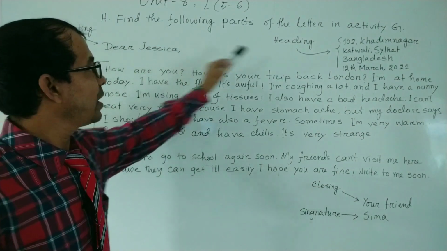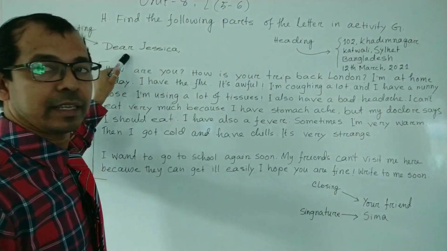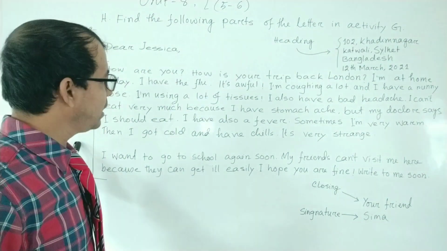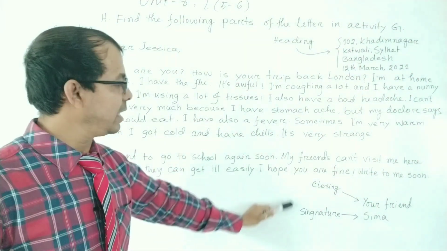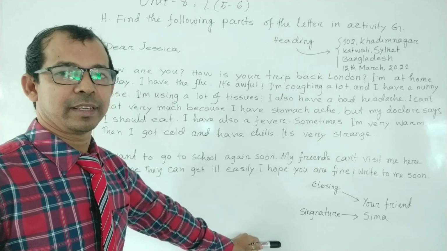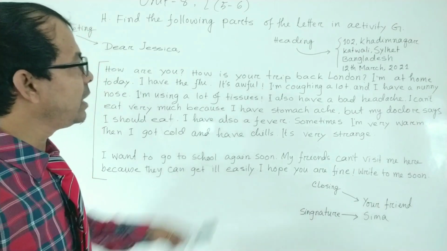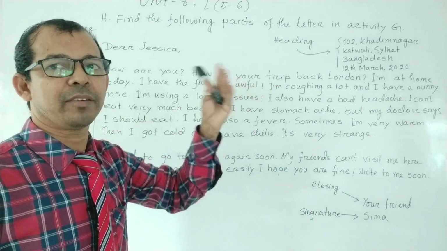This is heading, and this is salutation. Okay, my dear student, this is body, this is subscription or closing, this is signature, and last of all superscription. And you have to remember that in heading 2 things will be written there.